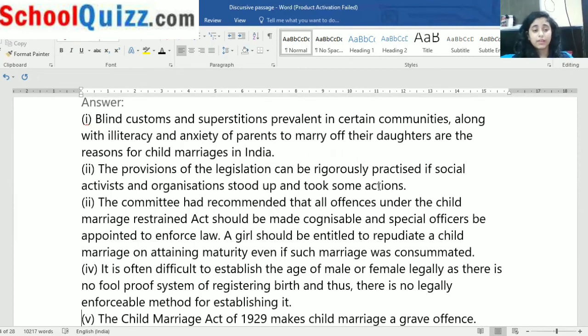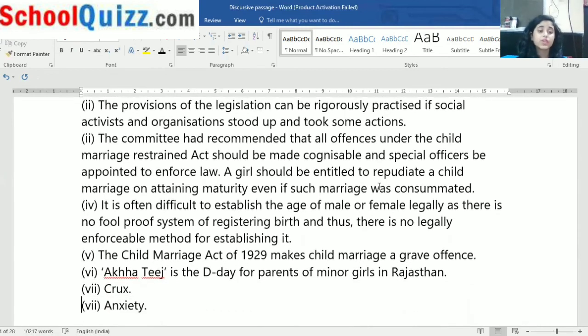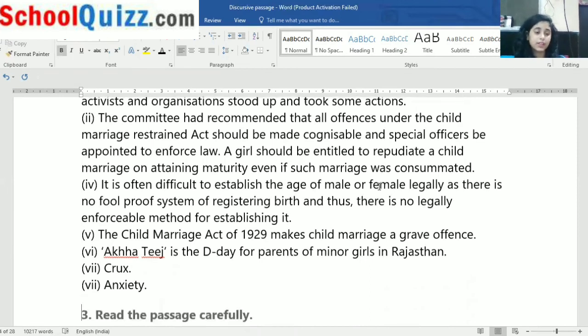The committee had recommended that all the offences under the Child Marriage Restraint Act should be made cognizable and special officers appointed to enforce the law. A girl should be entitled to repudiate a child marriage on attaining maturity, even if such marriage was consummated. It is often difficult to establish the age of the male or female legally, as there is no foolproof system of registering births and thus no enforceable method for establishing it. We have read this too.